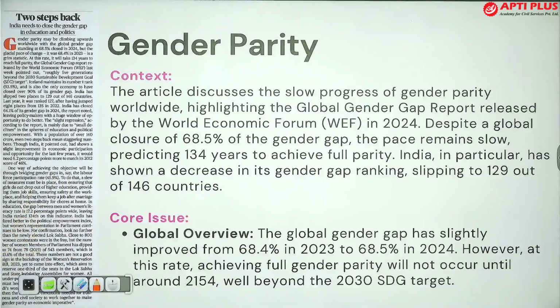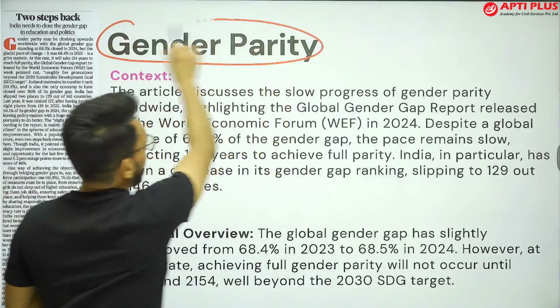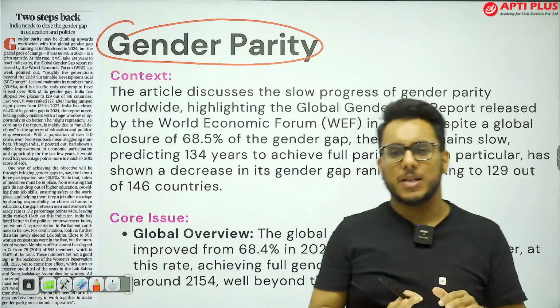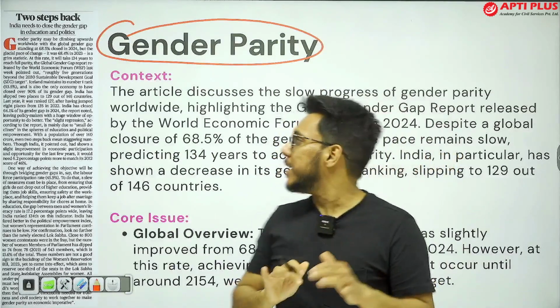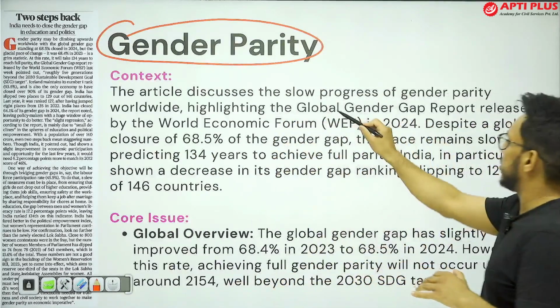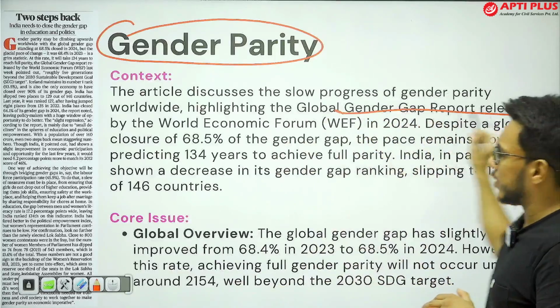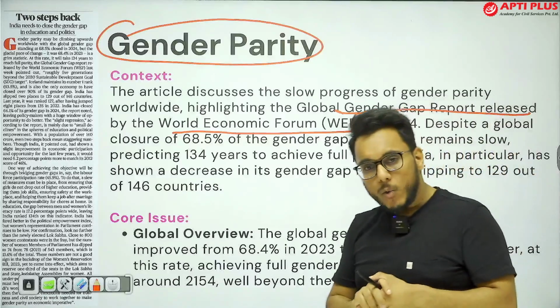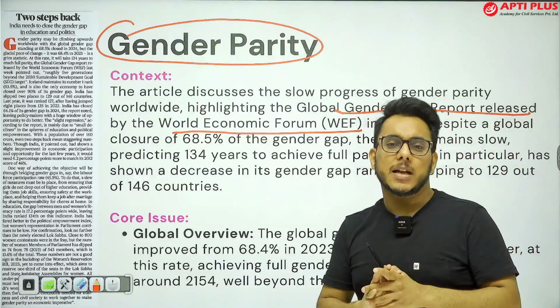Fine. Moving on, we have the next article, gender parity. This article mentions the recently released Global Gender Gap Report by the World Economic Forum. What happened in this report?